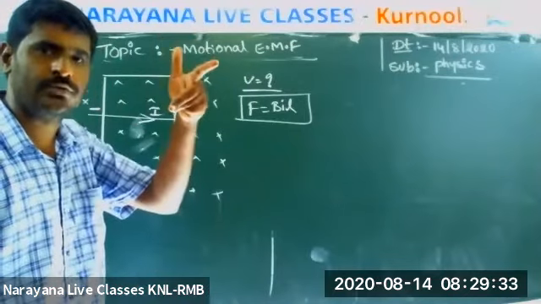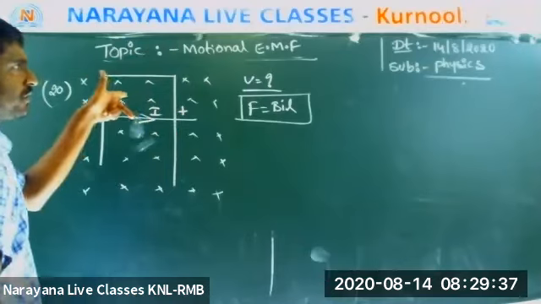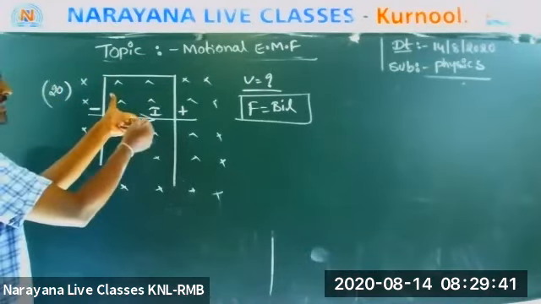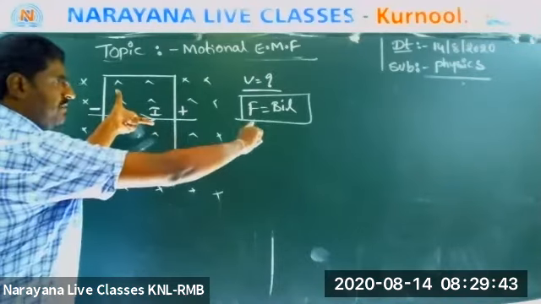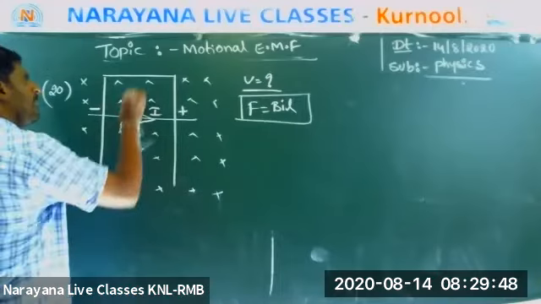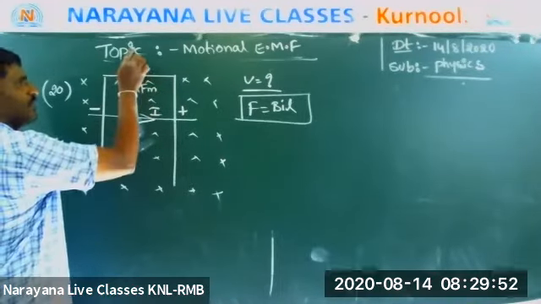Fleming left hand rule. Index finger, direction of magnetic field. Central finger, direction of current. Thumb, direction of force. So this is FM, the magnetic force acting upward.